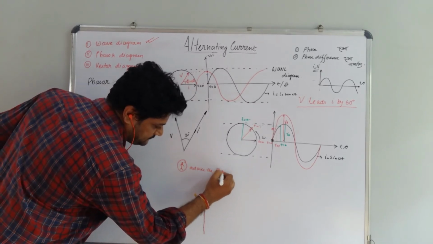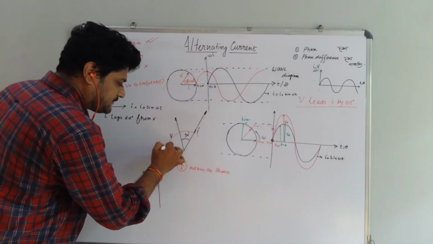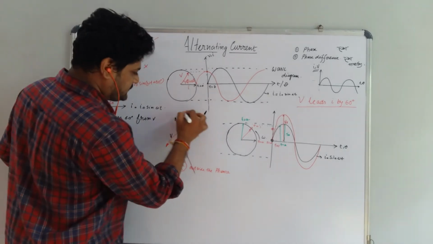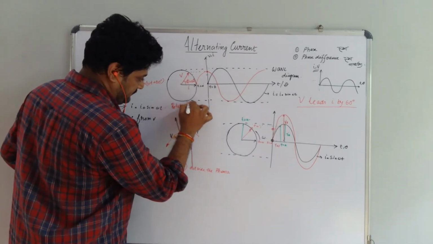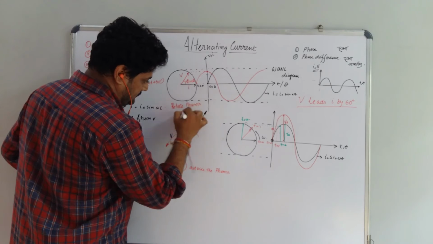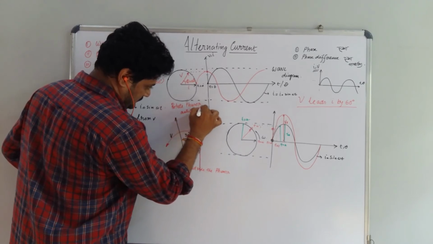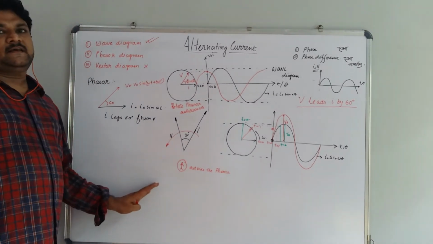the phasor. The second part is rotate the phasor anticlockwise. Whichever meets you first is leading in nature.